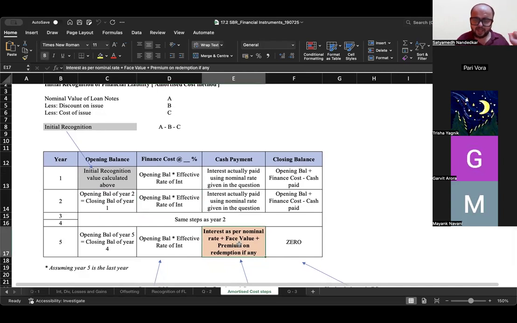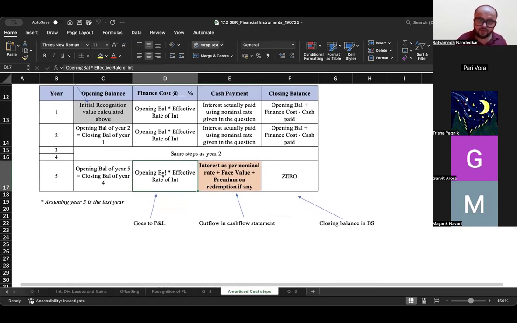In the last year, in the cash payment column, include the amount of interest that you are paying, include the principal that you are repaying, and if there is any premium on redemption, add that here as well. Then you get the closing balance, which is opening plus interest calculated using the effective rate of interest minus this total amount of interest, face value, and premium on redemption. This column, the finance cost column, all the values from this column go to the P&L account. The cash payment values go to the statement of cash flow, whereas the closing balance column values go to the balance sheet at the end of the year.